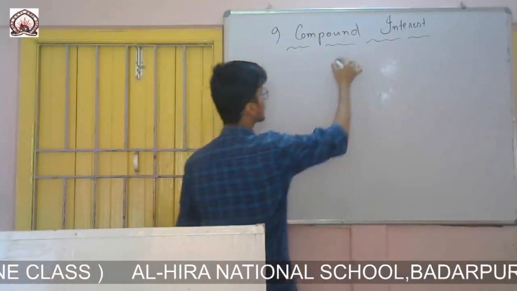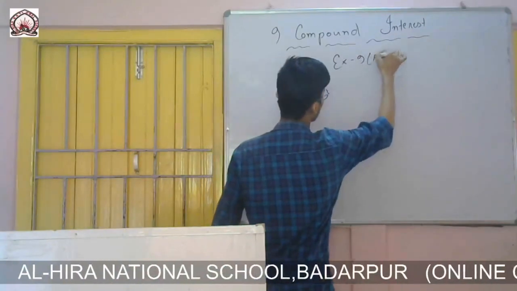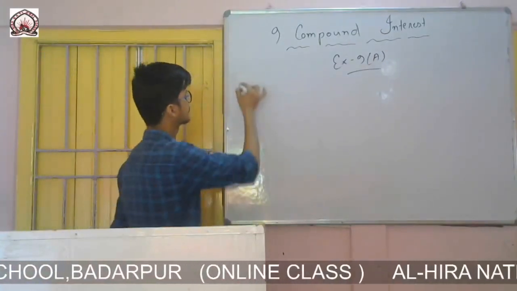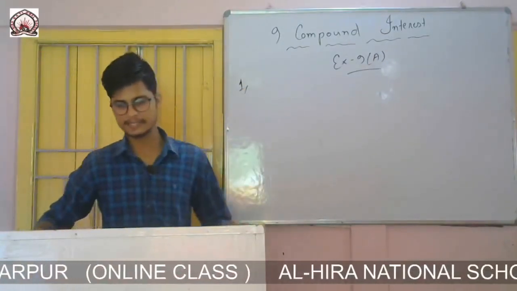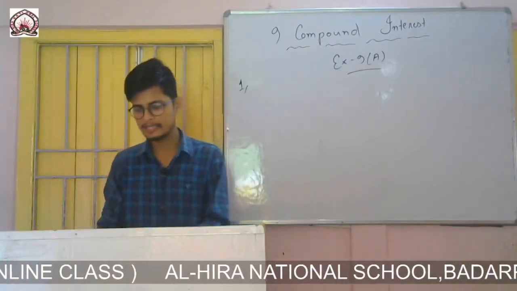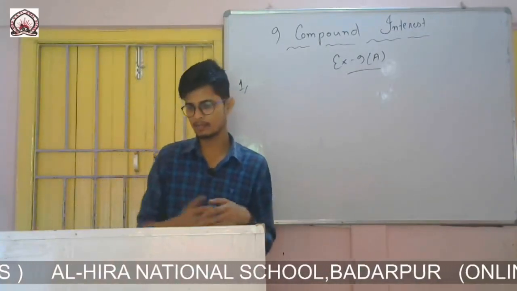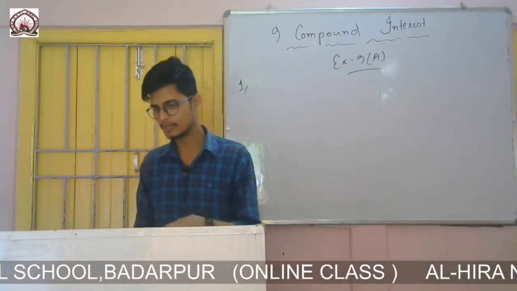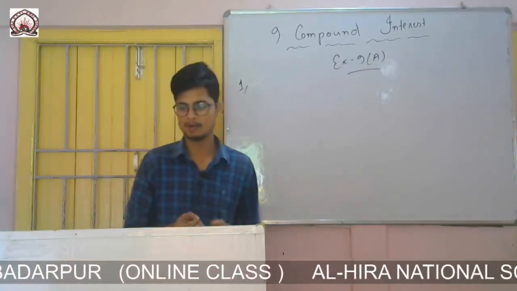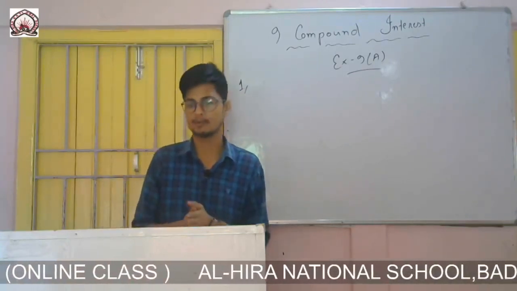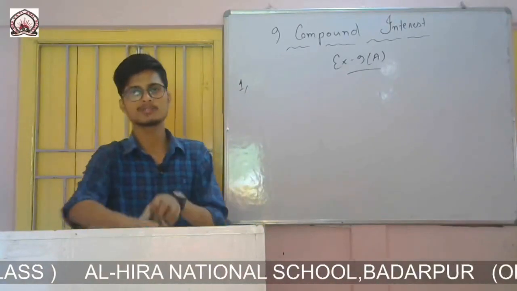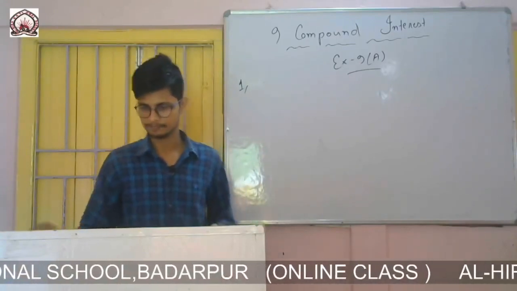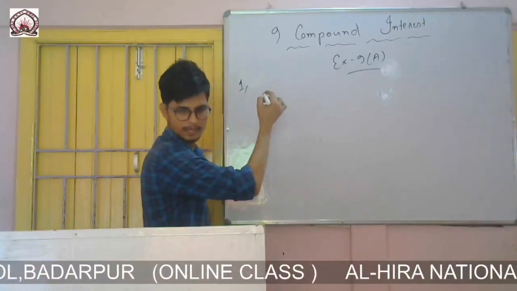So exercise 9A, question number 1. The question is: find the compound interest on the following. In this exercise we will use the old method of how we earlier used to calculate compound interest. When we go to exercise 9B, at that time we will directly use the formula. But in this exercise we will use the earlier method of calculating compound interest.